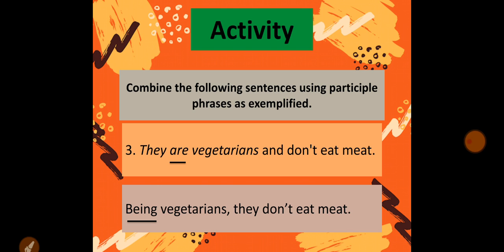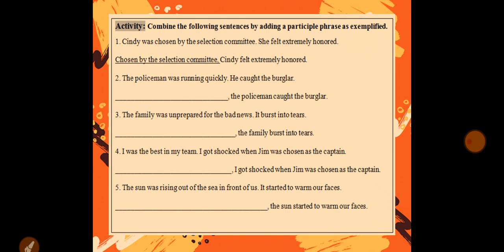So you have to pick that with the modifiers and bring that phrase to the start. After the phrase you put a comma, then write the appropriate subject, and then add the second sentence. This is how you can join two sentences using a participle phrase.